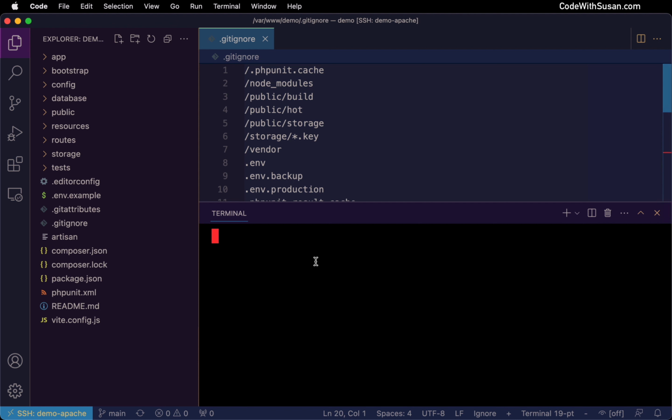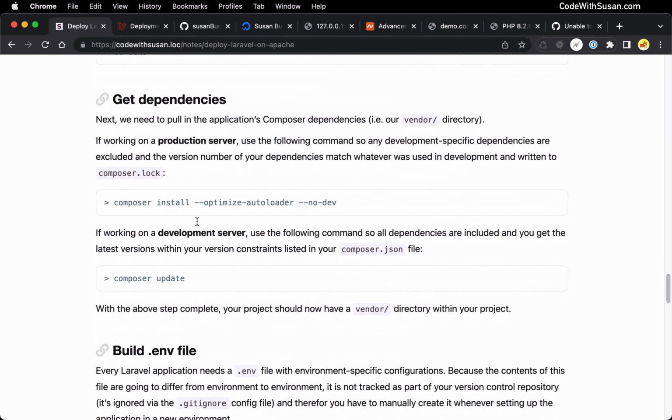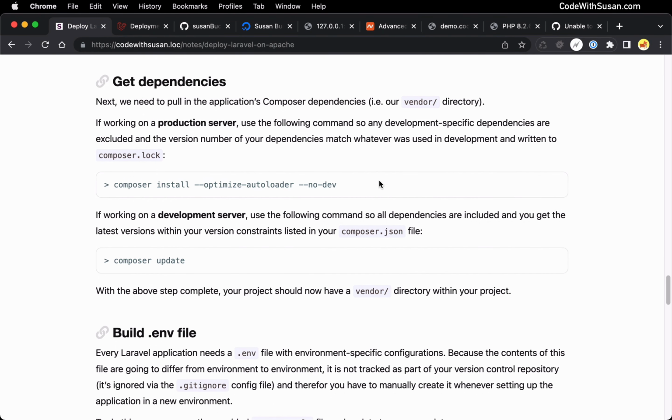I'm going to bring back my terminal window, making sure that I'm within the project directory. I'm going to invoke Composer. And there's two possible commands I might run here to get my vendor directory. Let me go back to the notes to reference this. Command number one would be if you're working on a production server. In other words, you're working on the server where your real world users are interacting with the application. There you would want to run composer install --optimize-autoloader --no-dev.